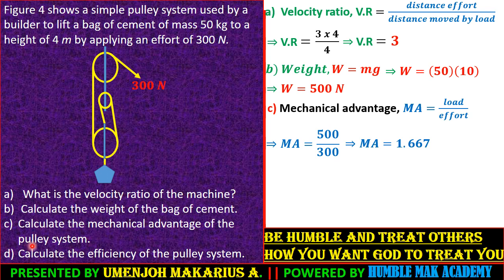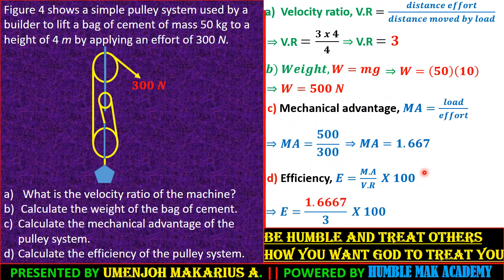Now, the next part was also to calculate the efficiency of the pulley system. Friends, you have everything to solve it. The efficiency of this pulley system is simply defined as the ratio of the mechanical advantage over the velocity ratio, times 100. The mechanical advantage, we know it to be 1.667.